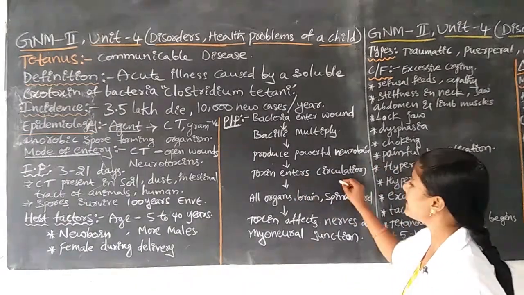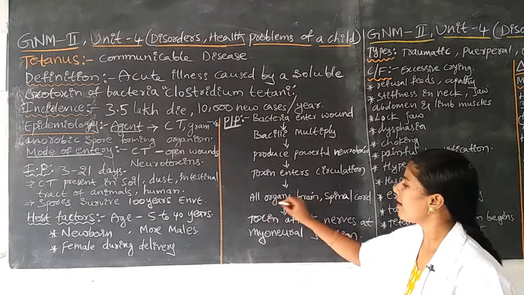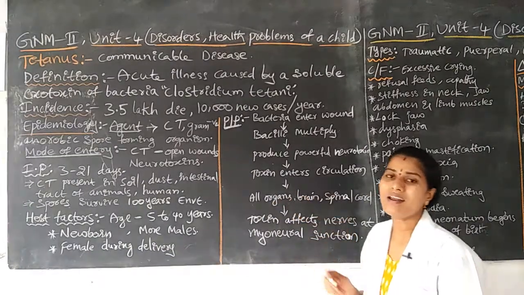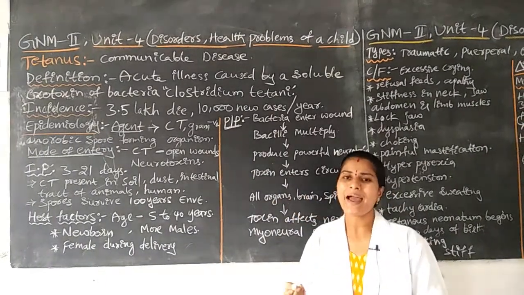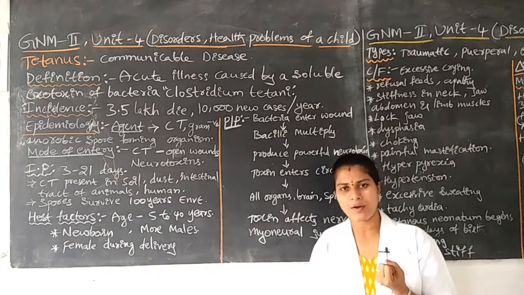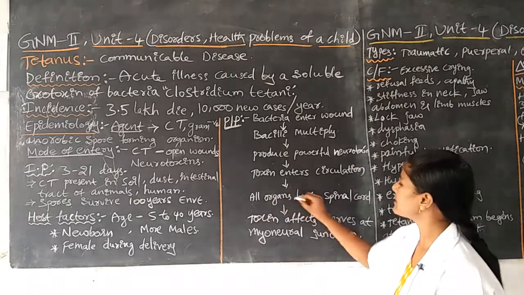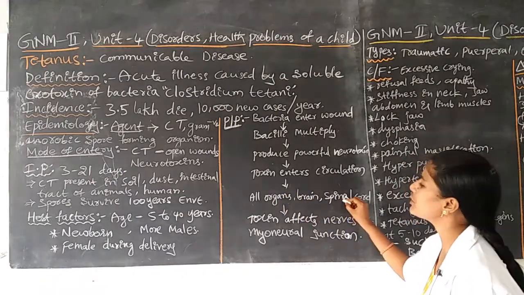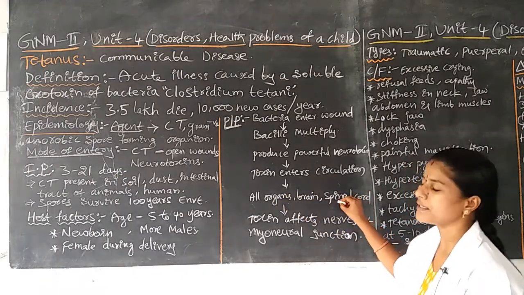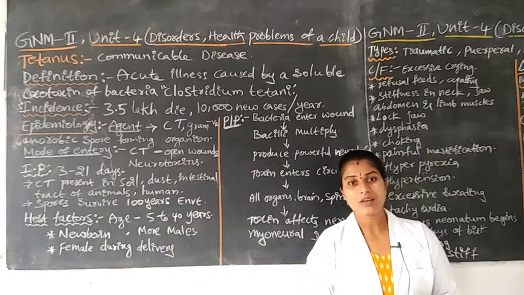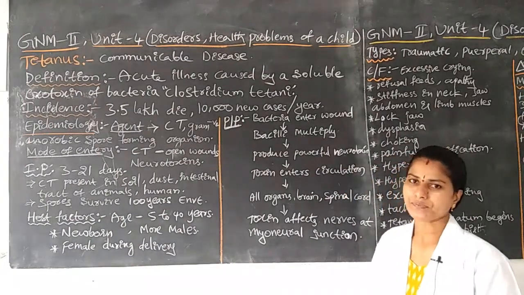All organs are affected because the blood reaches all organs of the body. Here the organs, brain and spinal cord are affected by the toxins of Clostridium tetani.